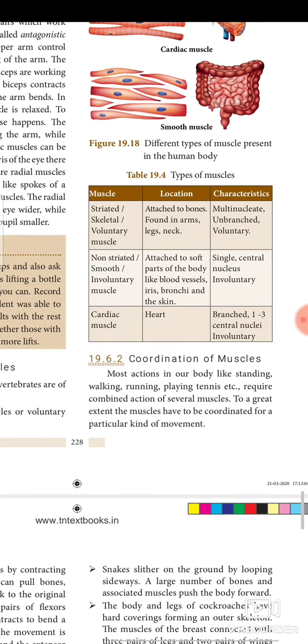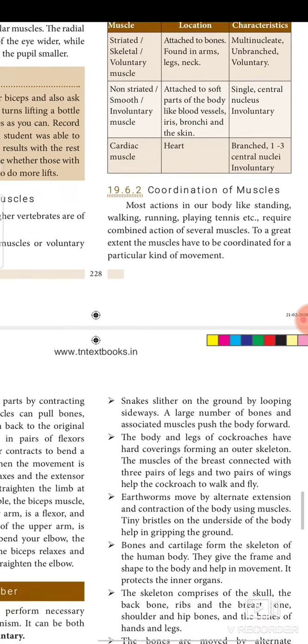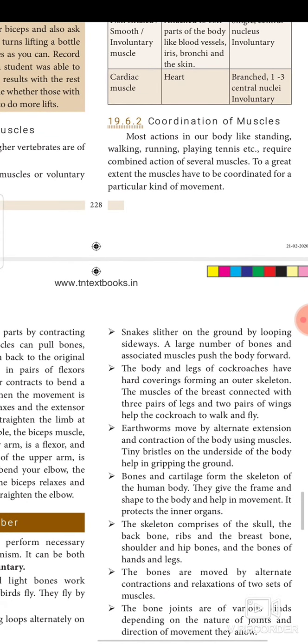For many works, coordination of muscles is very much important. Most actions in our body like standing, walking, running, playing tennis, etc. require combined action of several muscles. To a great extent, the muscles have to be coordinated for a particular kind of movement. So the coordination takes place in various ways.